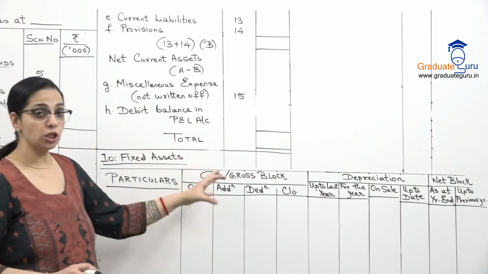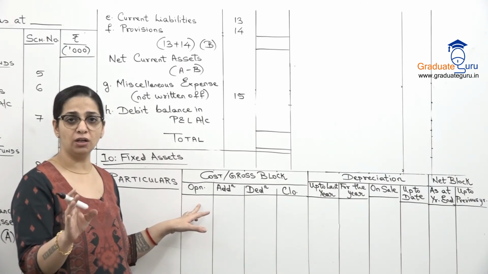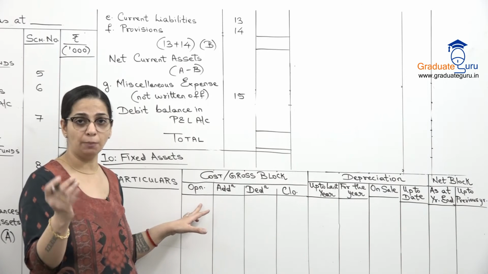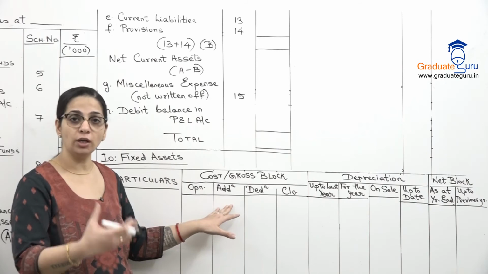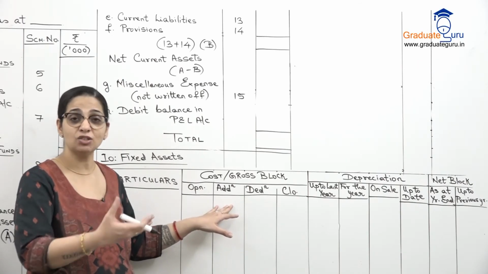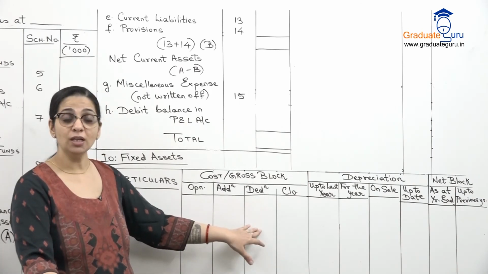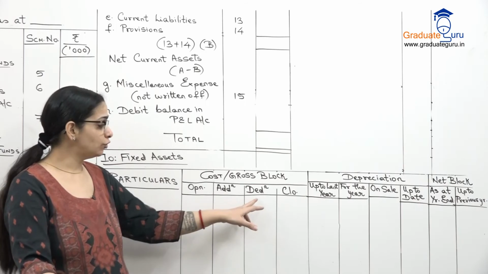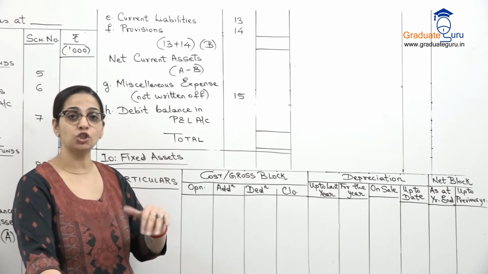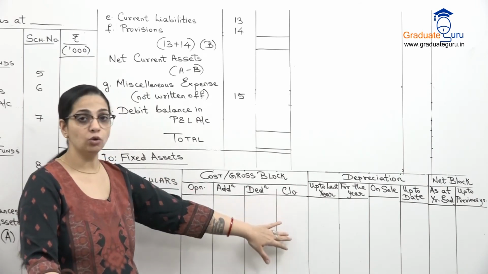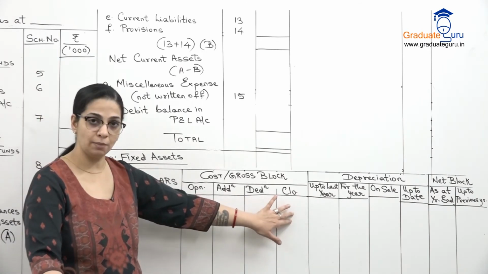अब यहाँ पर in gross block you show this breakup. Opening balance, जो भी beginning of the year में जितना cost था आपके asset का, particular asset, that then you show the addition during the year, जो हमने during the year purchase किया या create किया, construct किया asset, that amount will come here. Deduction is the sale, but you don't have to write the selling price here. यहाँ पर you will write the cost of the asset which you have sold, and that will give you closing. So opening plus addition minus deduction will give you the closing balance.